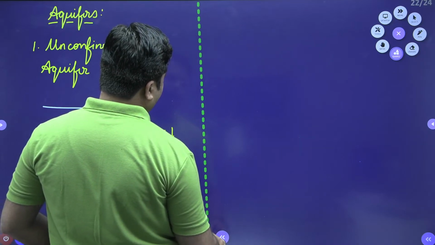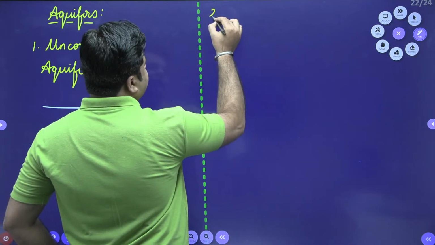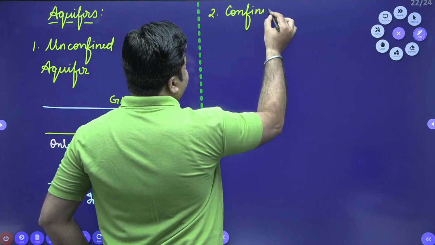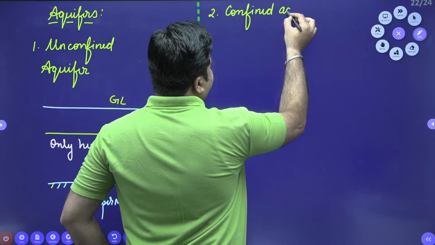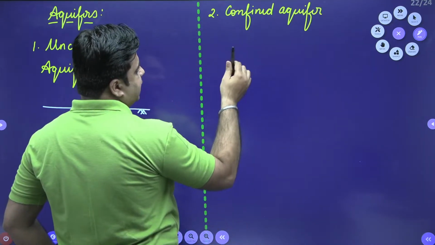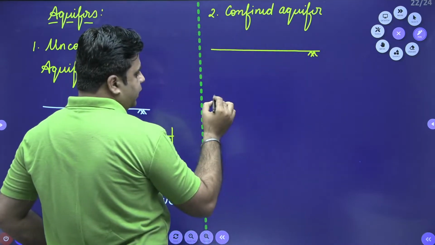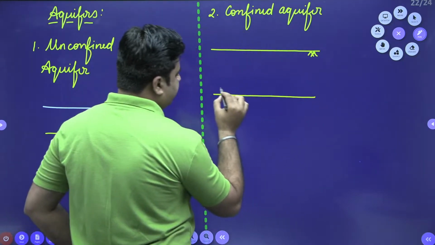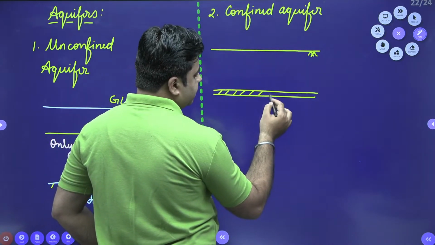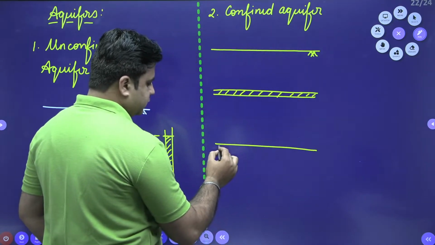So a confined aquifer is basically that aquifer in which confining layers are present. So if this is my ground level, and below the ground level I have two confining impermeable layers like this, this is my first impermeable layer, and below this I have another impermeable layer like this.